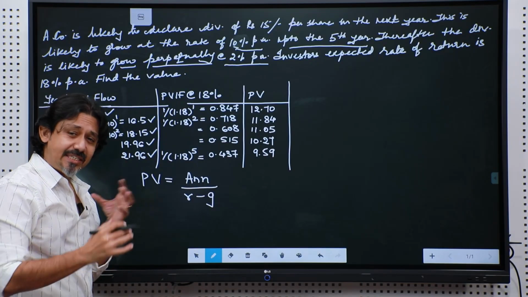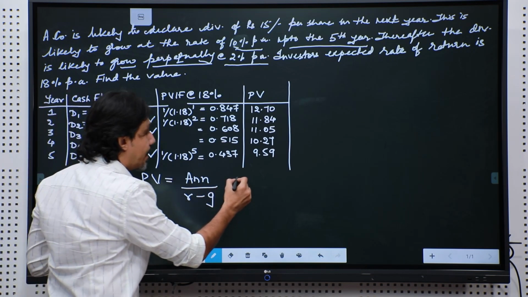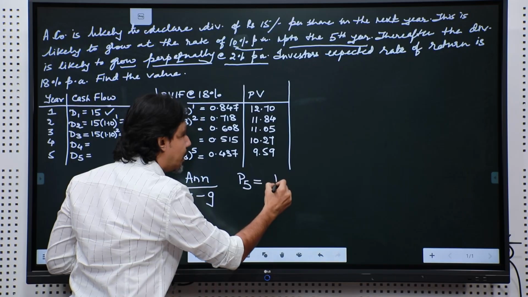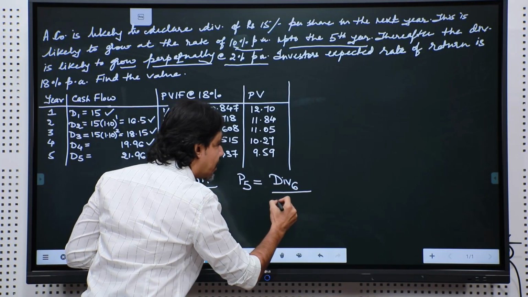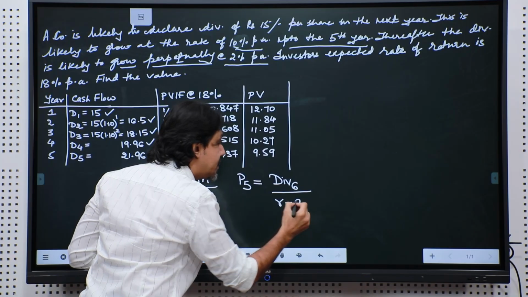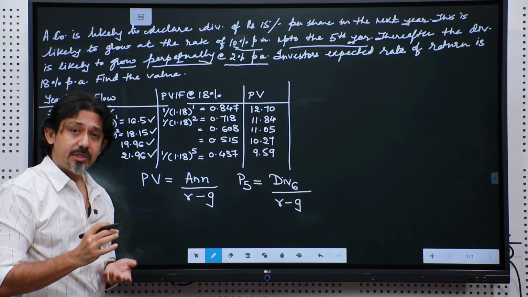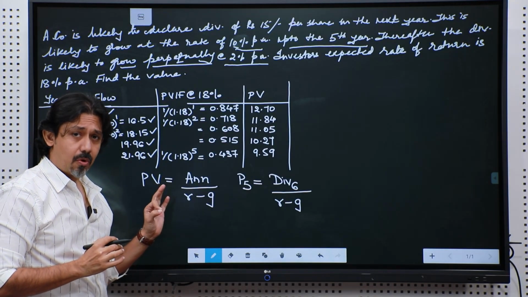Now, I want to change this for a valuation context, and I am going to write present value of the 5th year is equal to dividend of the 6th year upon R minus G. Now, why am I writing this and what is the logic? We are not calculating present value at the 0th year right now.